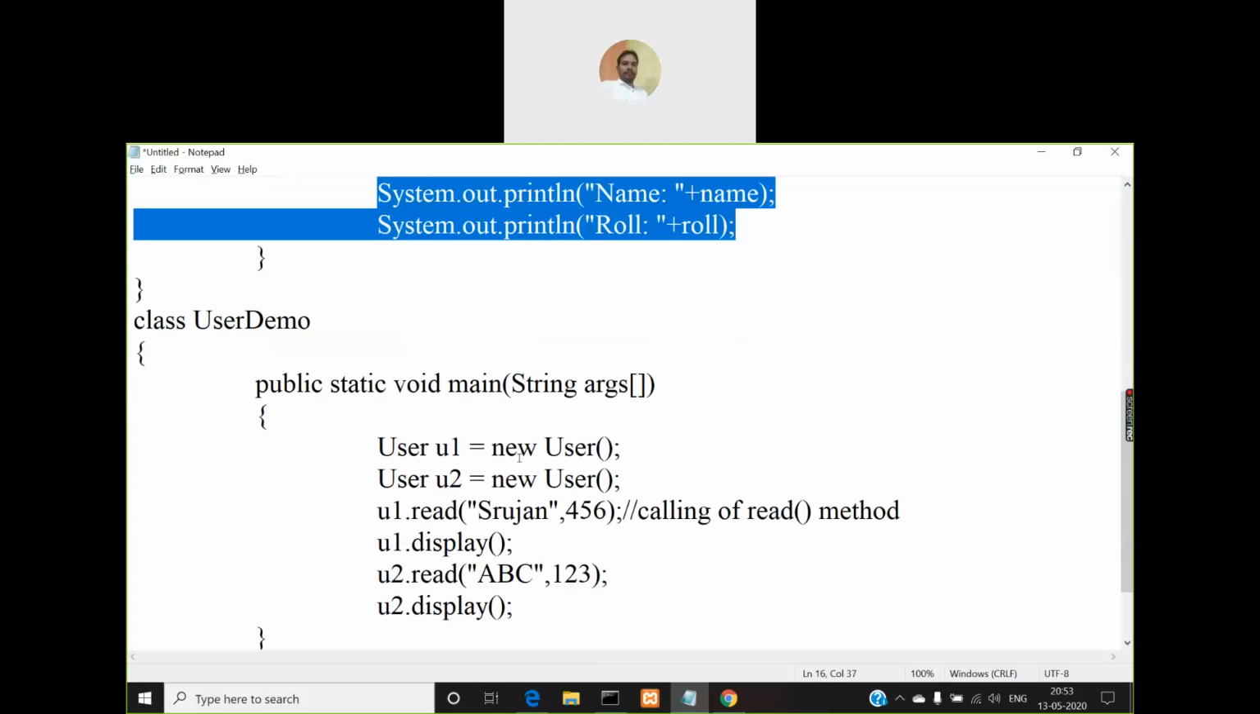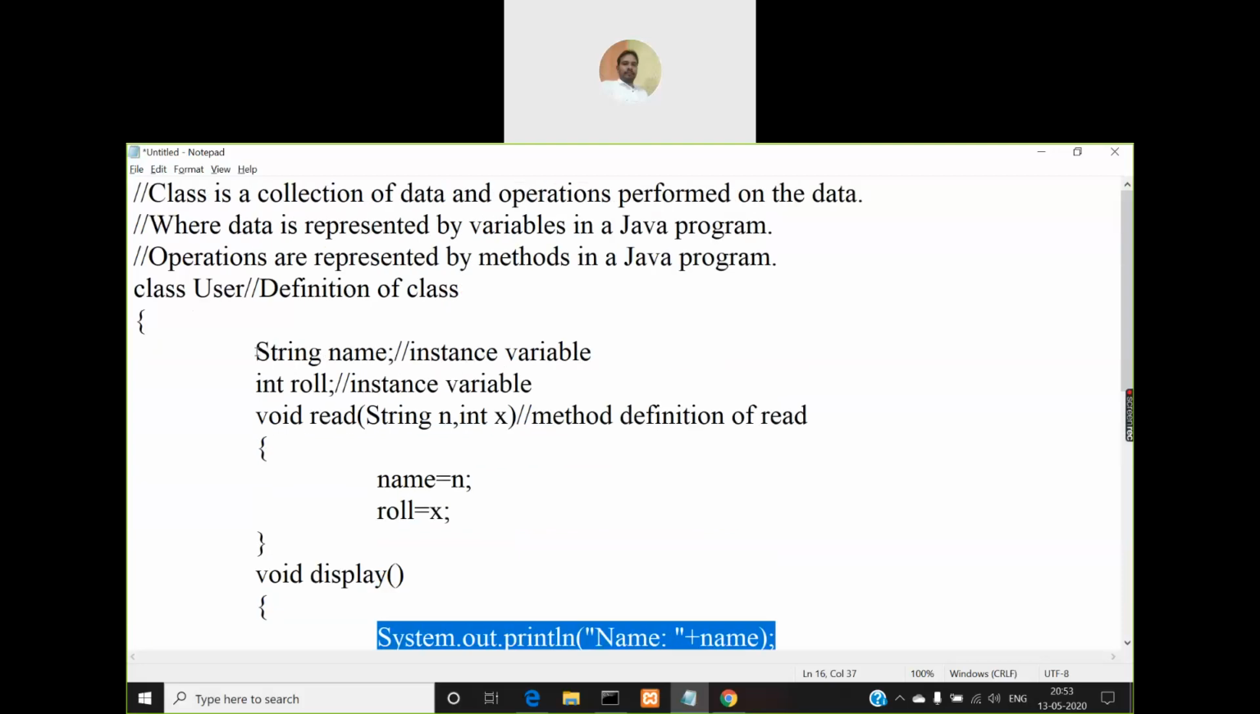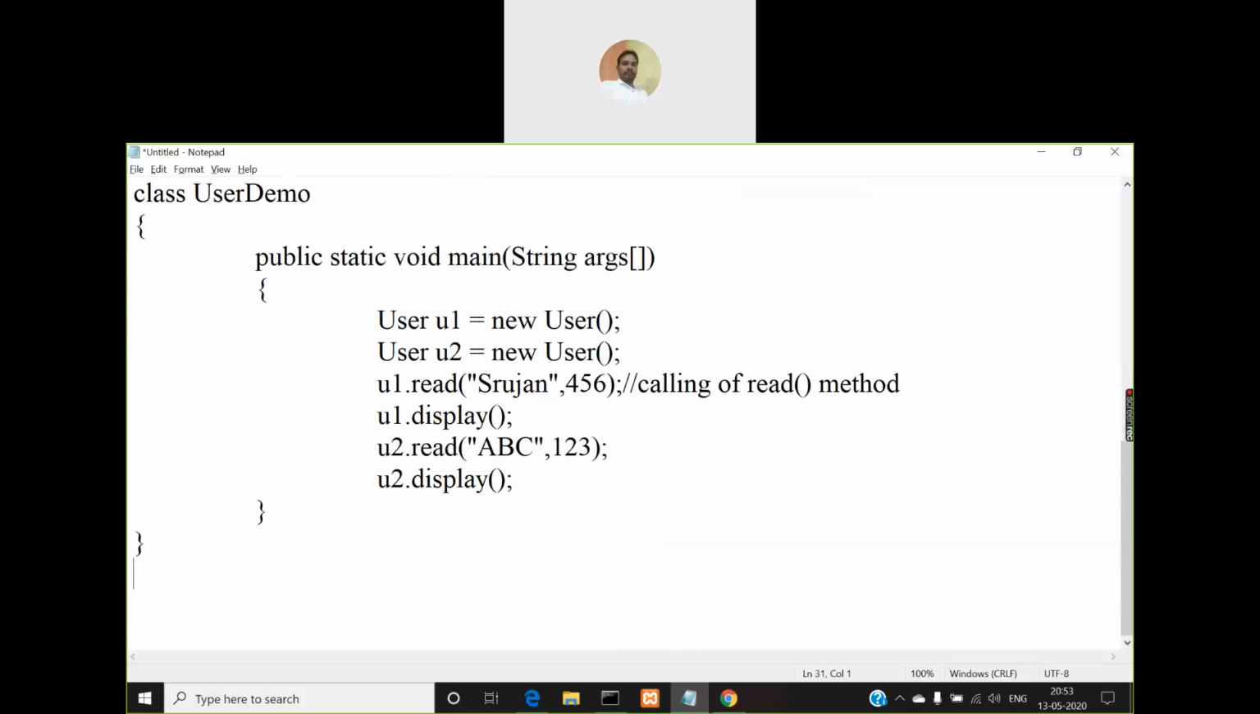So in that way you can create any number of objects and you can call the read method and display method that many times. So each time you call the read and display method, you will be passing new values, right? So now if you understand this one, let us discuss these instance variables, why they are called instance variables. Because when you create an object for a class, the object is nothing but a Xerox copy of the class.